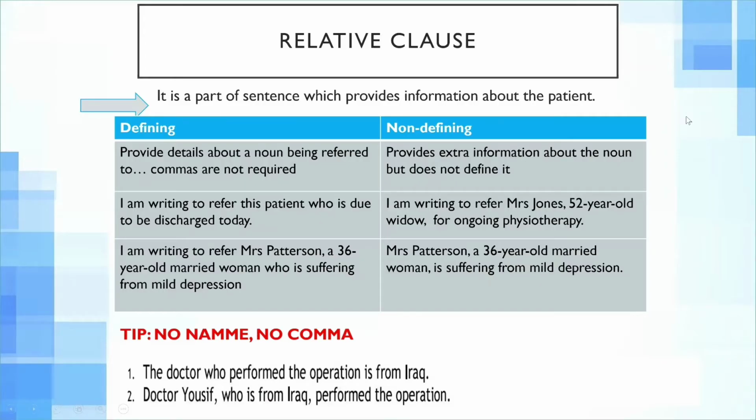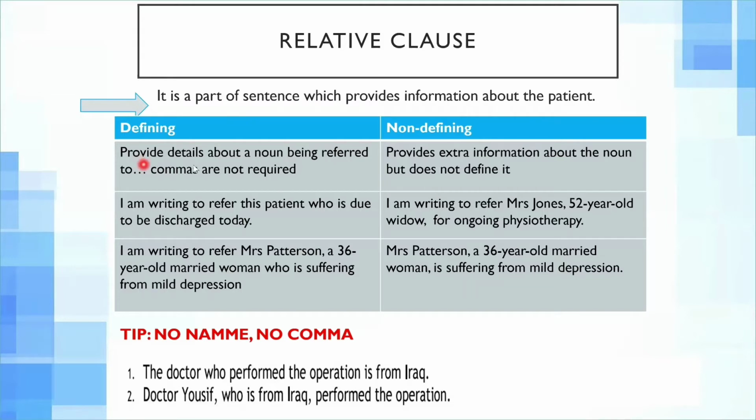Okay, relative clauses. The use of relative clauses is very important, especially in the introductory part of the OET letter, because it allows us to write large information in a clear and concise manner. It is a part of the sentence which provides information about the patient. It can be defining or it can be non-defining. What is the difference between these two?